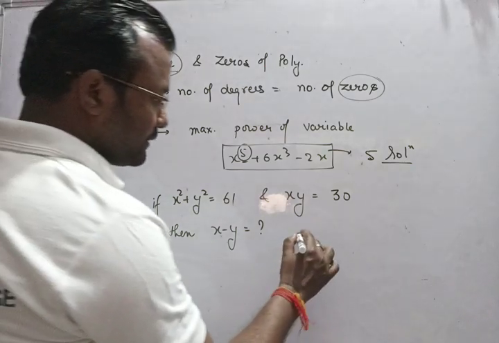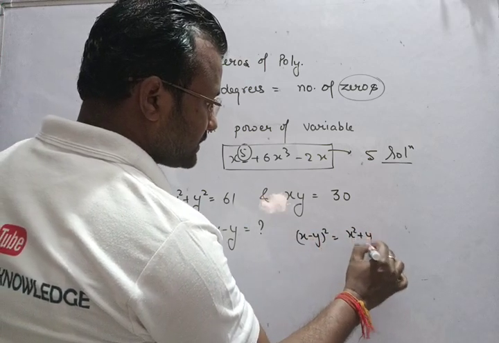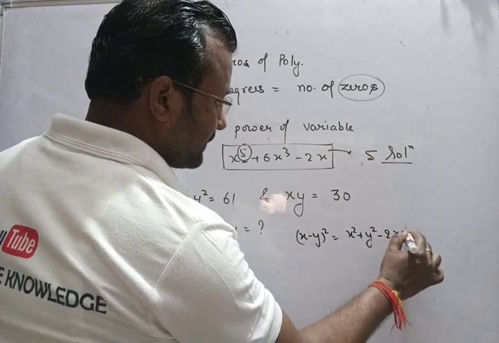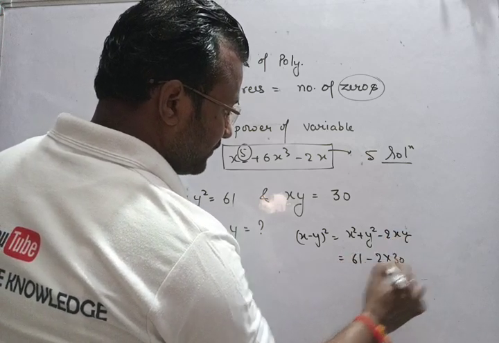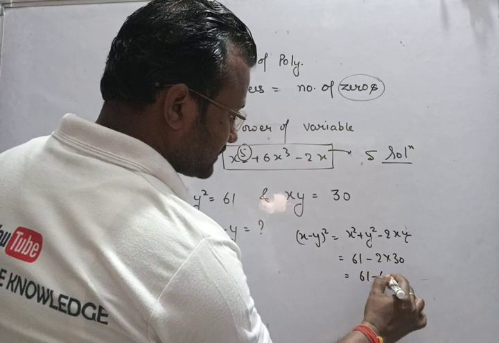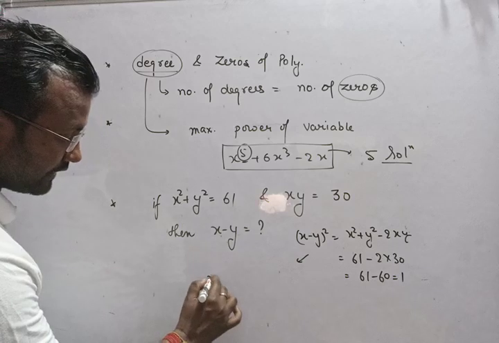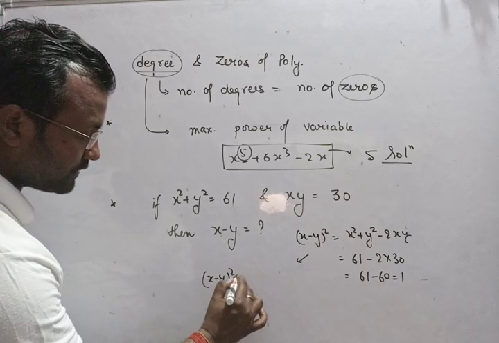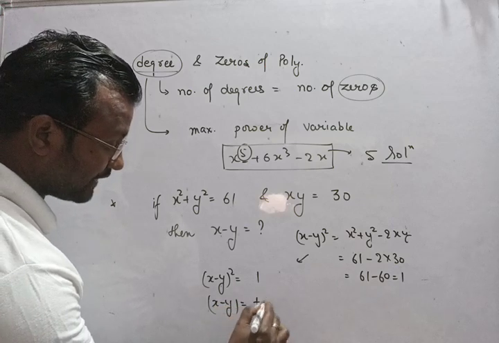You solve the algebraic expression: (x minus y) square is equal to x square plus y square minus 2xy. It will give 61 minus 2 into 30, that is 61 minus 60, which is 1. Now the thing you have to keep in mind is that (x minus y) square is equal to 1.